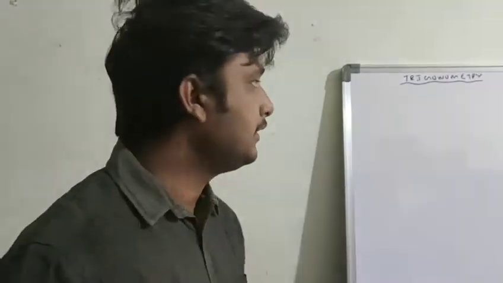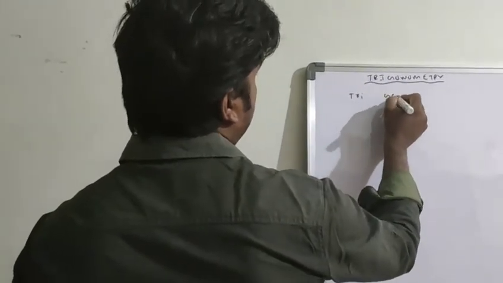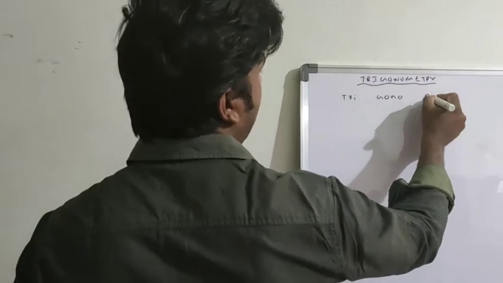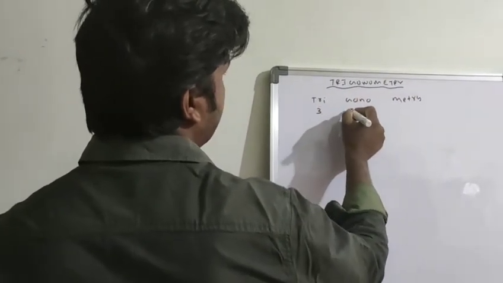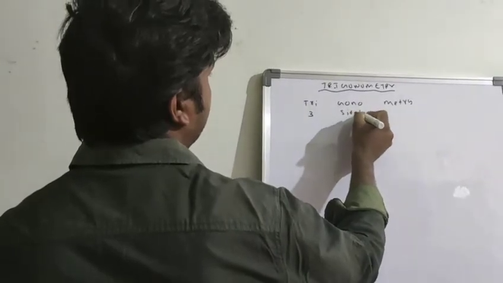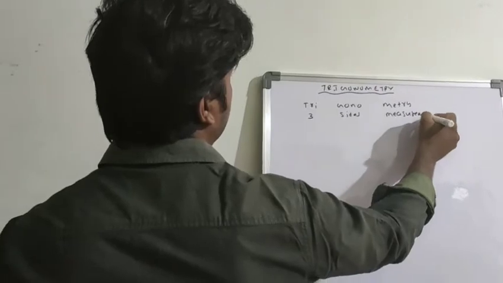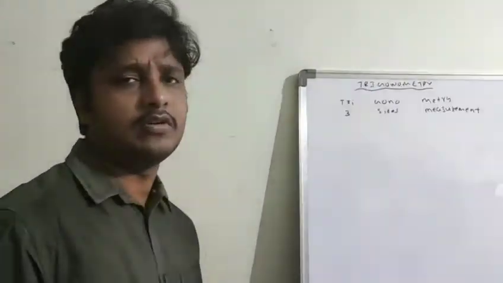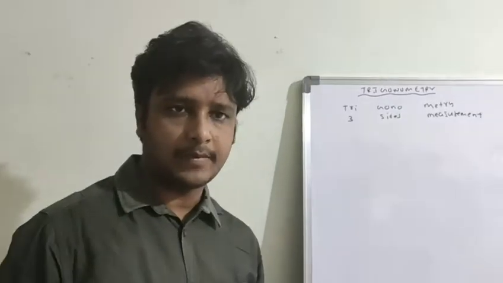Trigonometry is derived from three Greek words: tri means three, gona means sides, metry means measurement. So measuring of three sides is called trigonometry.